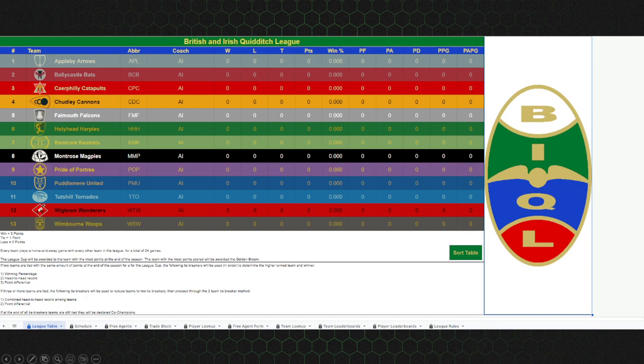So let's go through the player lookup just for a minute, because this one's kind of unique. This is one of those fields that I was talking about that is editable. You can select this drop down, and it is an alphabetical list of every player in the entire league. So, for example, if you are looking at the free agent list and you're like, oh, Aaron Moore's a pretty good player. Of course, he's not an available free agent, but I like Aaron Moore. I like the way his stats look. Maybe he used to be on a team. Let's go look. You can pull up a player and you can pull their stats right here.